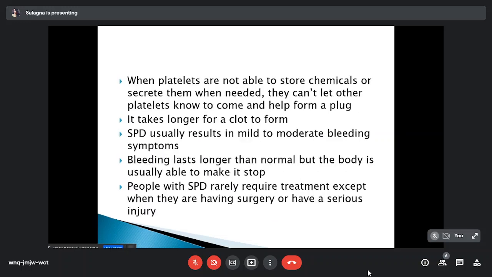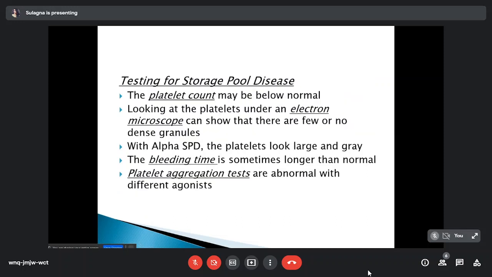When platelets are not able to store chemicals or secrete them when needed, they cannot let other platelets know, so other platelets do not come and help to form a plug. So it takes longer for a clot to form. SPD usually results in mild to moderate bleeding. Bleeding lasts longer than normal, but the body is usually able to make it stop. People with SPD rarely require treatment except when they are having surgery or have a serious injury.